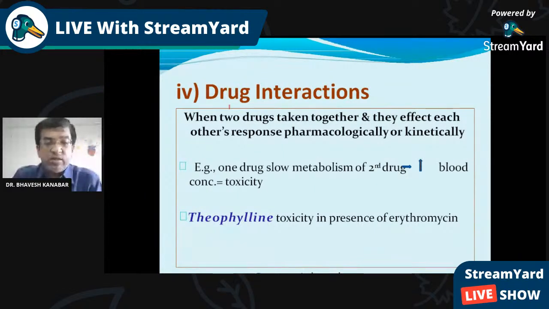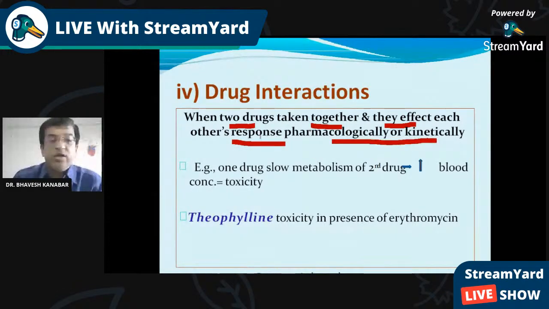As the name suggests, drug interaction is the interaction between two or more drugs, and whenever an adverse effect is produced because of this interaction, it is called drug interaction. When two drugs are taken together and they affect each other's response, pharmacologically or pharmacokinetically, then it is drug interaction.